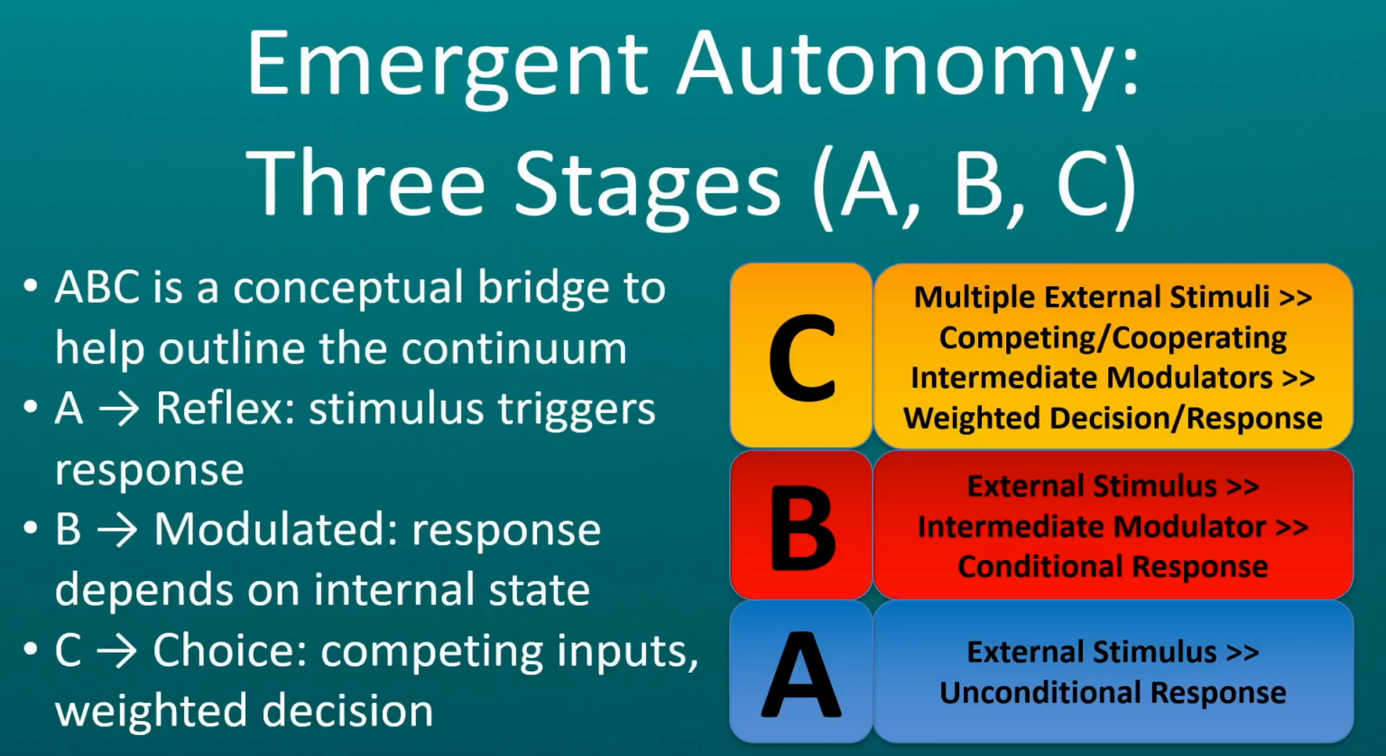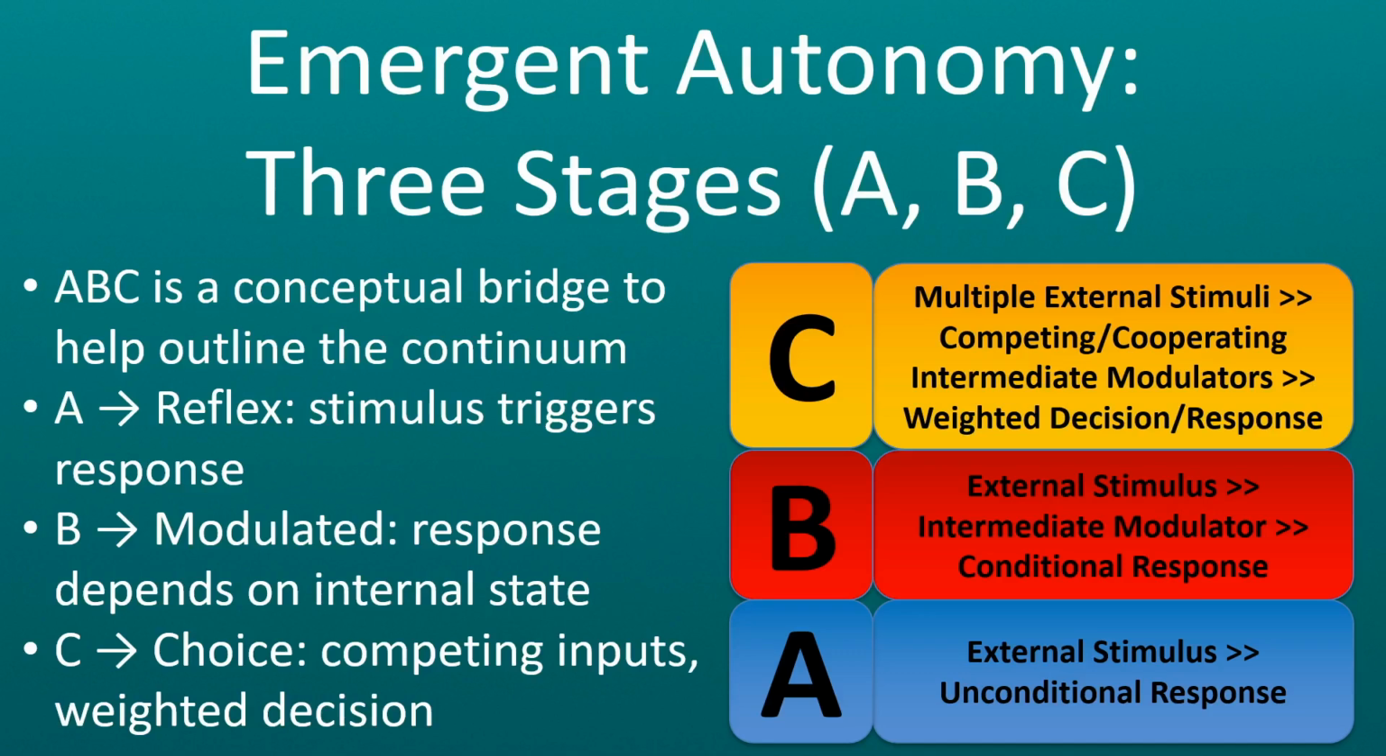Emergent autonomy, three stages: A, B, C. To move beyond the binary problem, Darwin's Machines 2024 introduces a discrete, information-based model of autonomy, illustrated in three conceptual stages. The ABC model, presented here, is a conceptual bridge, not a fixed framework. It helps us visualize the continuum of autonomy and free will as it emerges across systems.